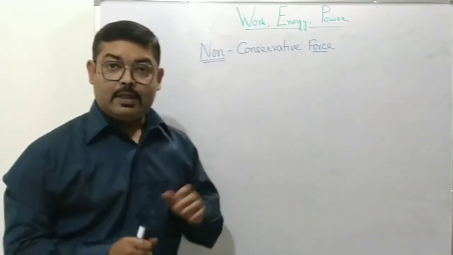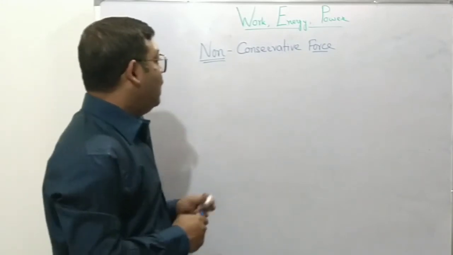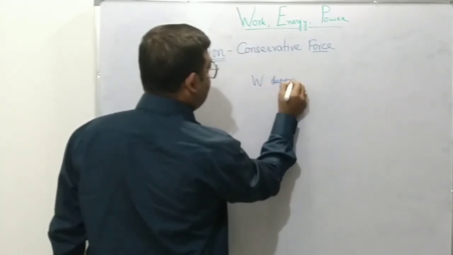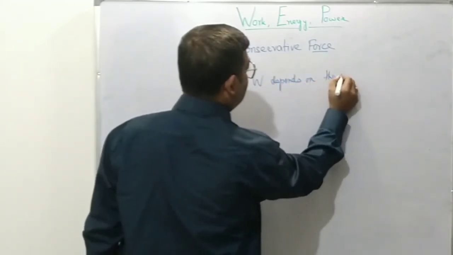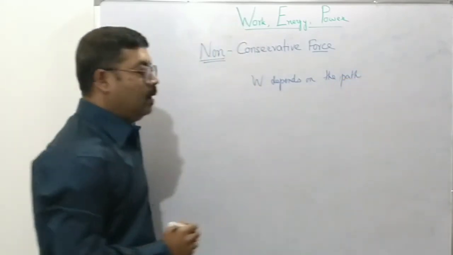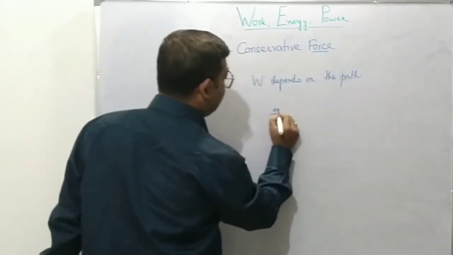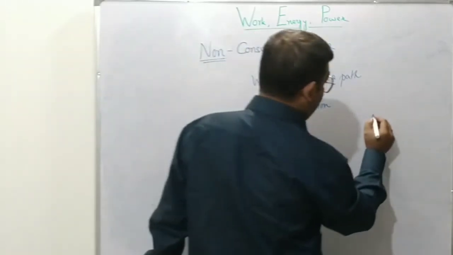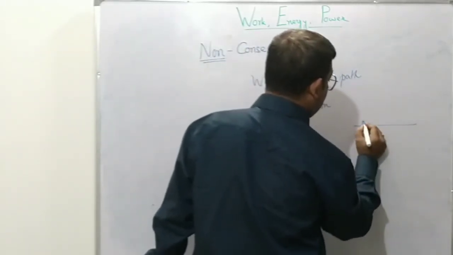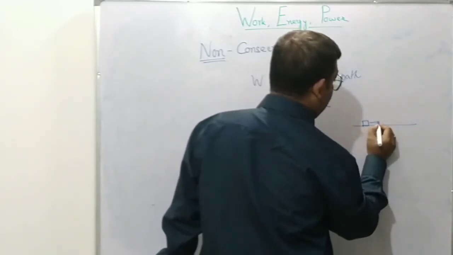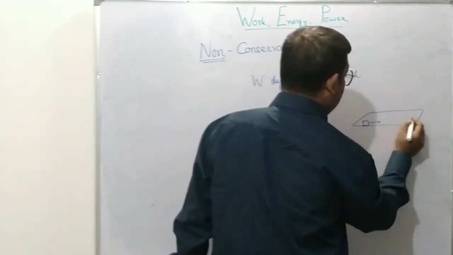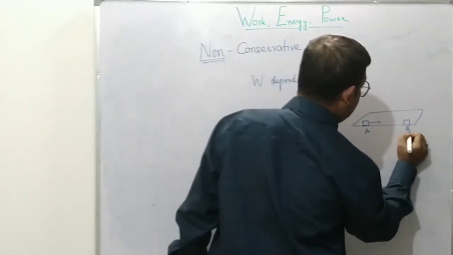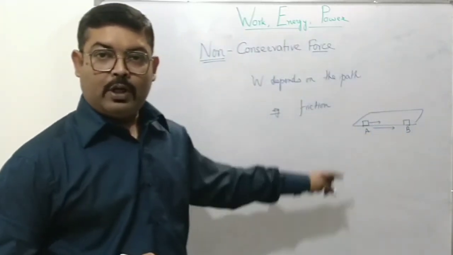Now, if these conditions are not fulfilled, that is to say, if work done depends on the path, for example friction, so if we take the object along a surface in a straight line, then the work done by friction, say from point A to point B, will be something.